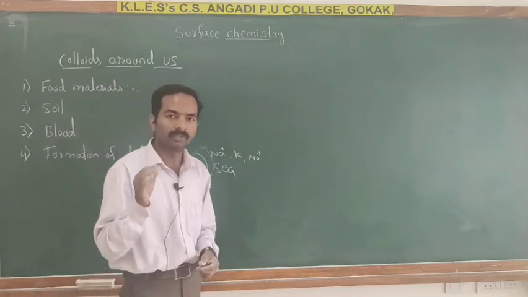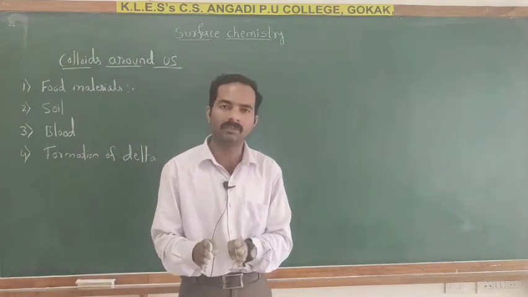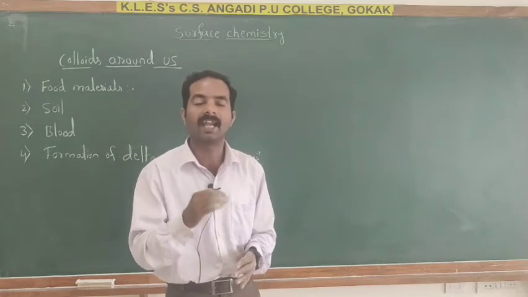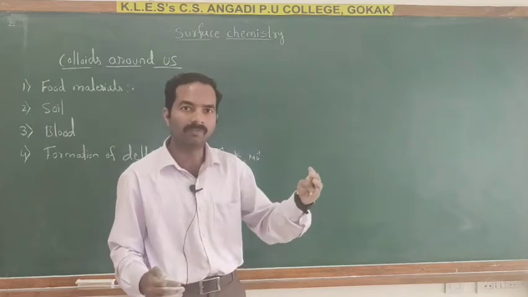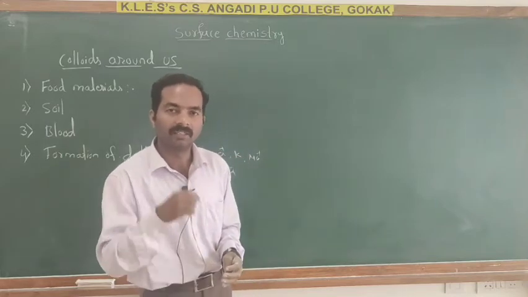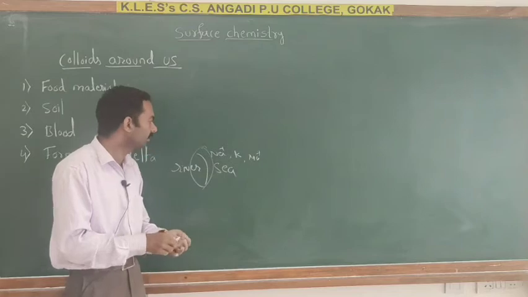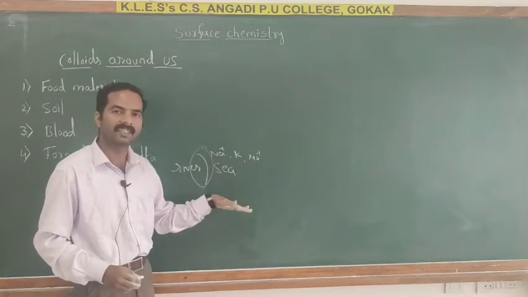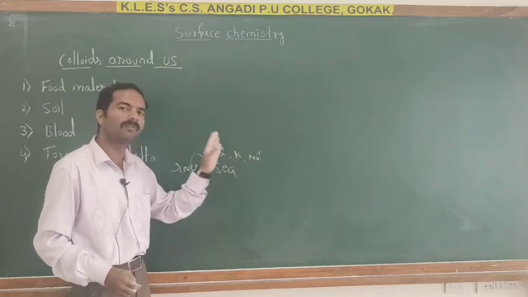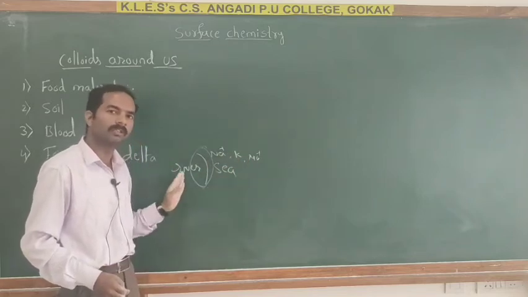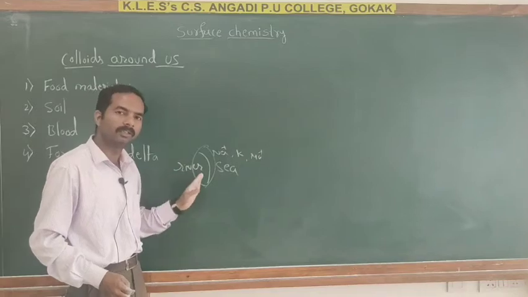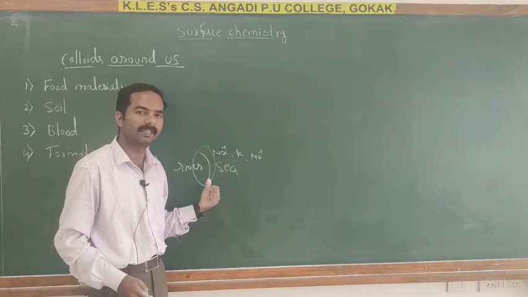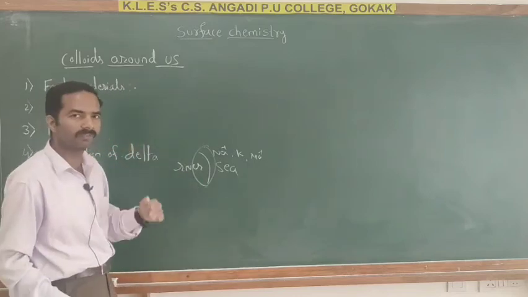So here the river containing negatively charged sand and clay particles meets the sea at a point. The sea containing electrolytes like sodium, potassium, magnesium, etc. cause coagulation of the negatively charged clay and sand particles. That region is called the formation of delta.